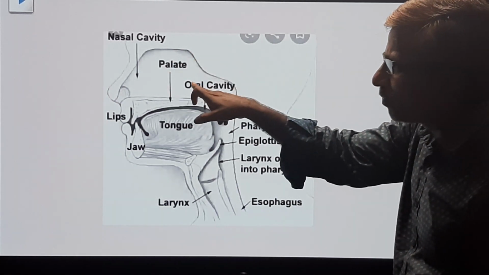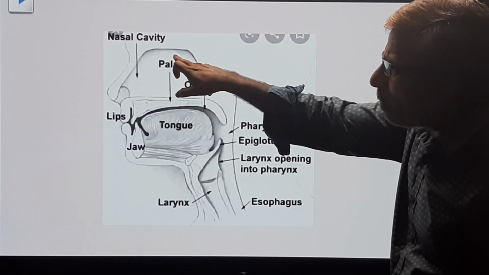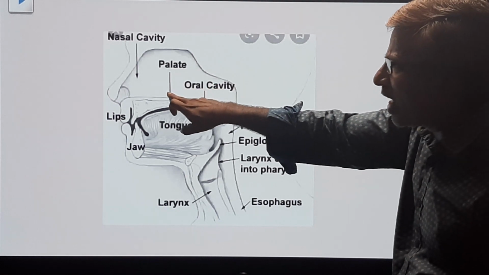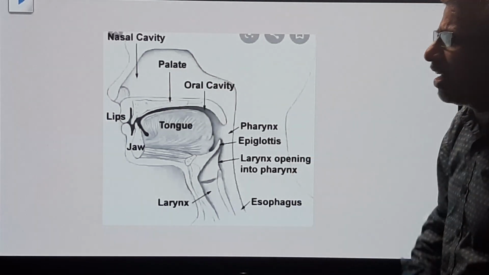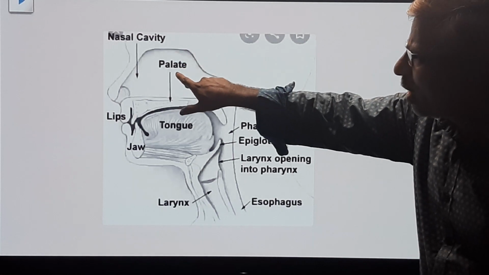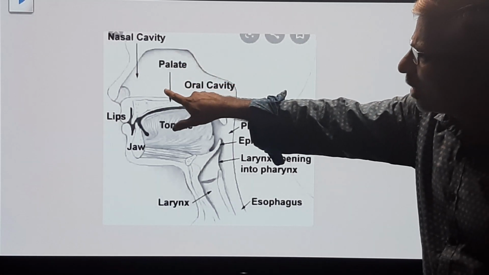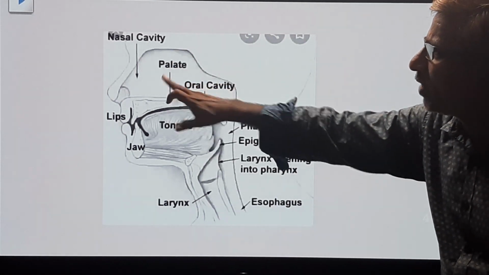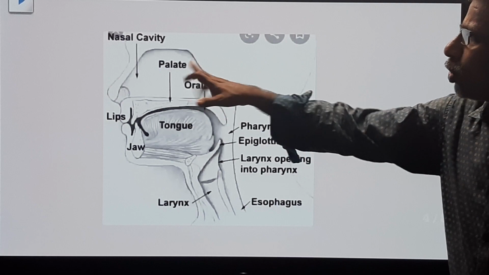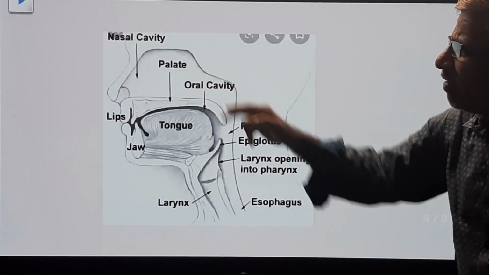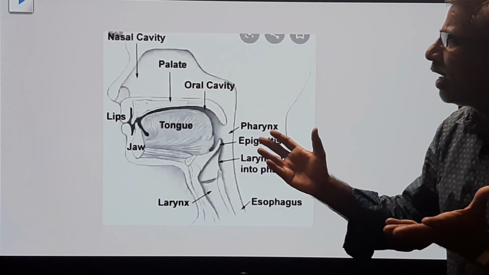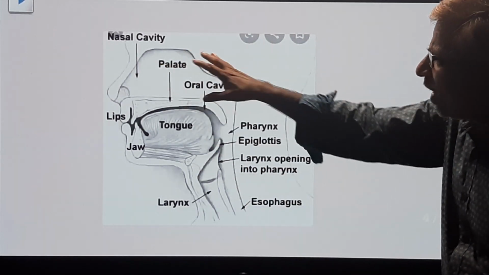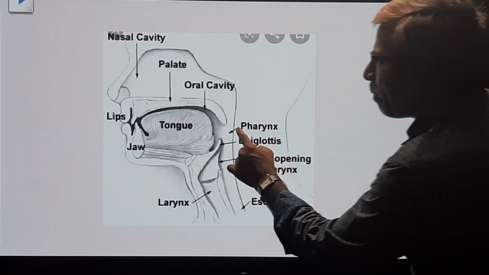In this nasal chamber, the upper part is called the superior concha, the middle part is called the middle concha, and the lower one is called the inferior concha. Like that, three plates of conchae or turbinates are there in the nasal chambers. The superior concha is lined with olfactory epithelium, which helps in olfaction, meaning smell. Already we have discussed. After the nasal chambers, this is called the pharynx.